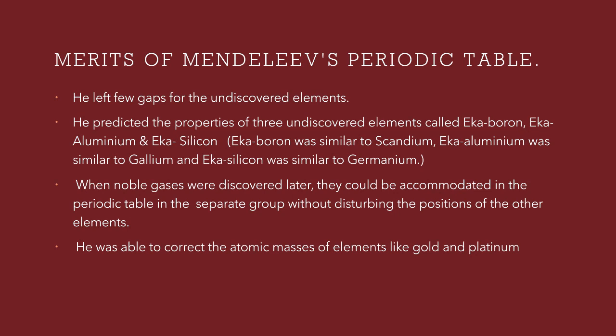So he predicted the properties very well in advance. And the next achievement is that if noble gases were discovered later, they could be placed in the periodic table in a separate group without disturbing the arrangement. And he was able to correct the atomic mass of a few elements like gold and platinum, which was given wrong before.